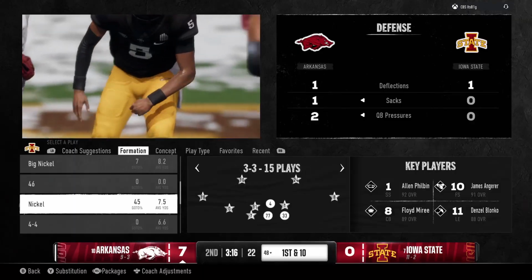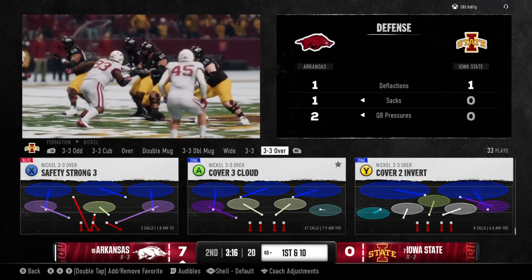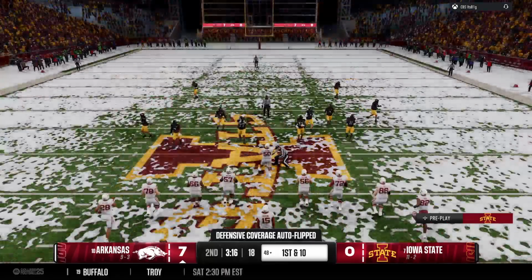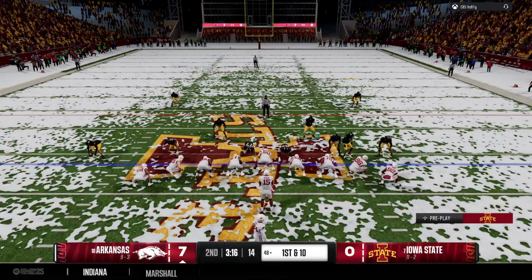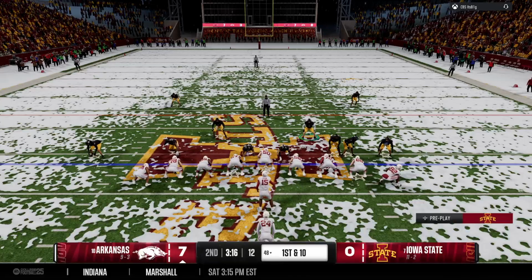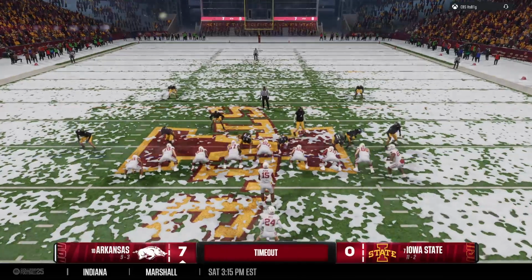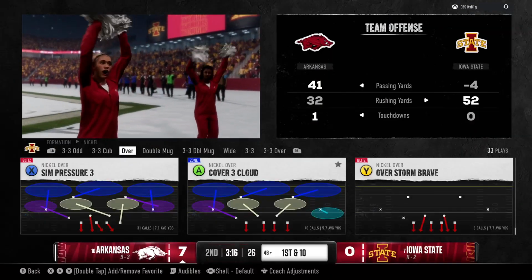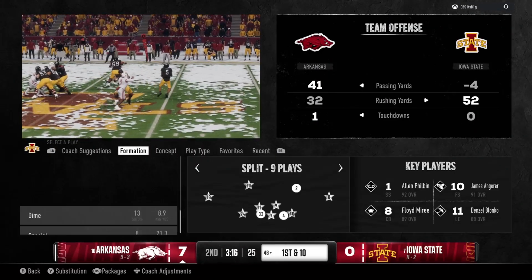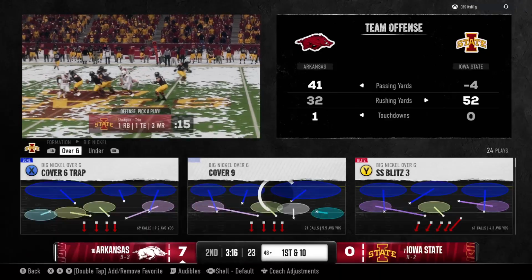Now, the quarterback's got to get the ball out of his hands. He had a lot of time back there in the pocket, looking over the field, desperately trying to find an open receiver. Nobody's open, but he still has got to take off or try to make a play. Instead, he's sacked, and it's a turnover on downs. So the offense calls a timeout here. That's their first of the half.